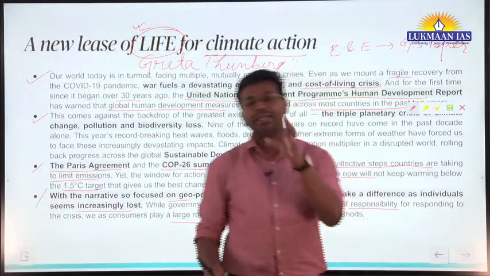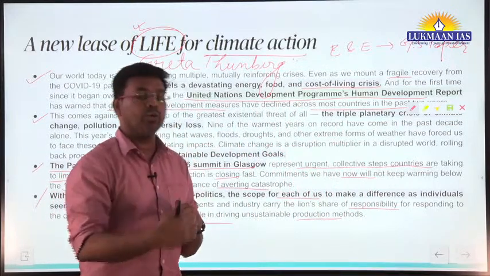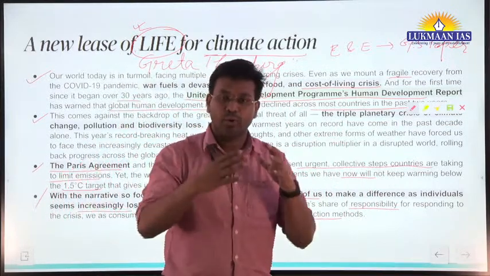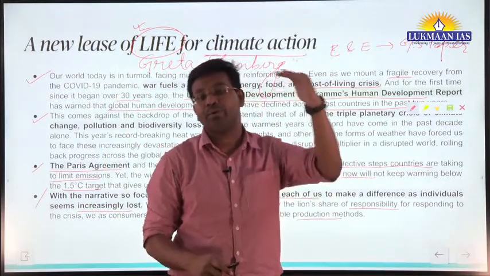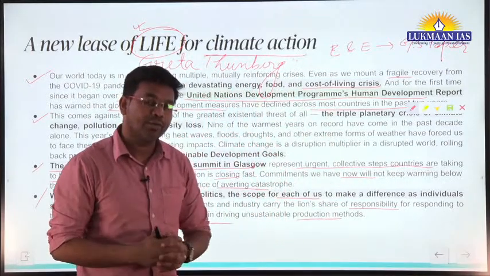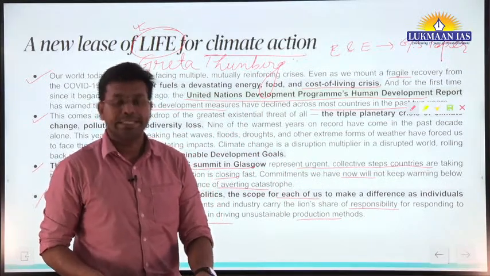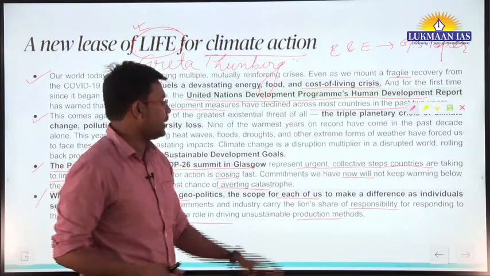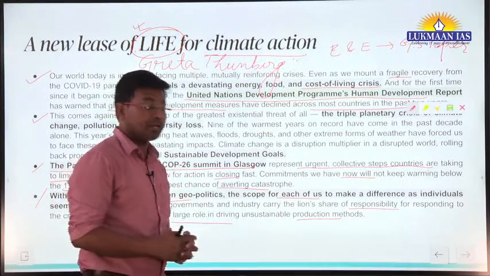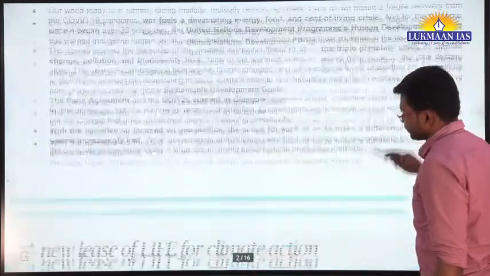Here the author is talking about what we can do as individuals and what our limitations are. Governments and industrialists have the biggest share of responsibility that they should be adhering to, but they are missing it, either intentionally or because of needs or pressure.